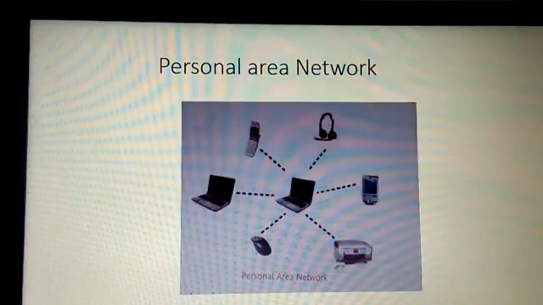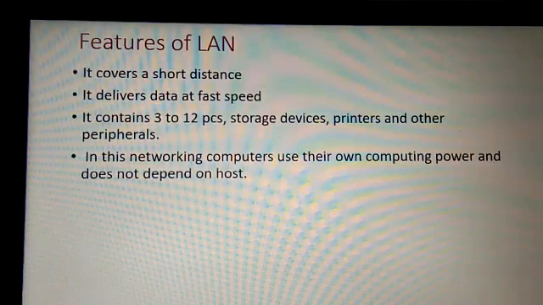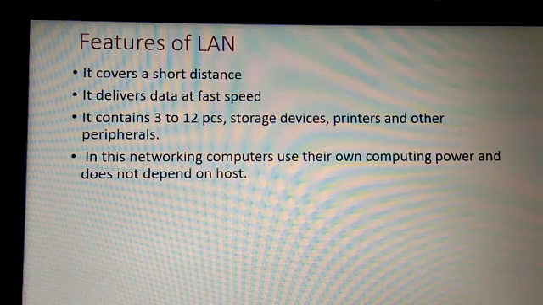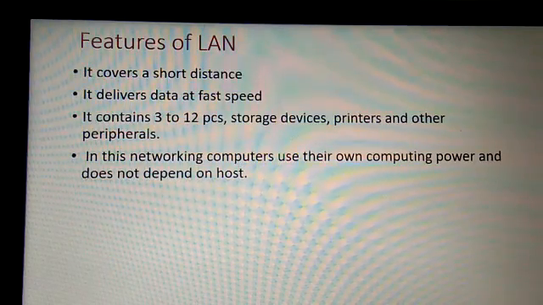Now I am going to tell you about the features of LAN. They are that it covers a short distance and it delivers data at a fast speed. It can contain PCs, 3 to 12 in number, storage devices, printers and other peripherals. The user has the flexibility to add and remove the PCs to or from the system. Last is that in this networking, computers use their own computing power and do not depend on the host.